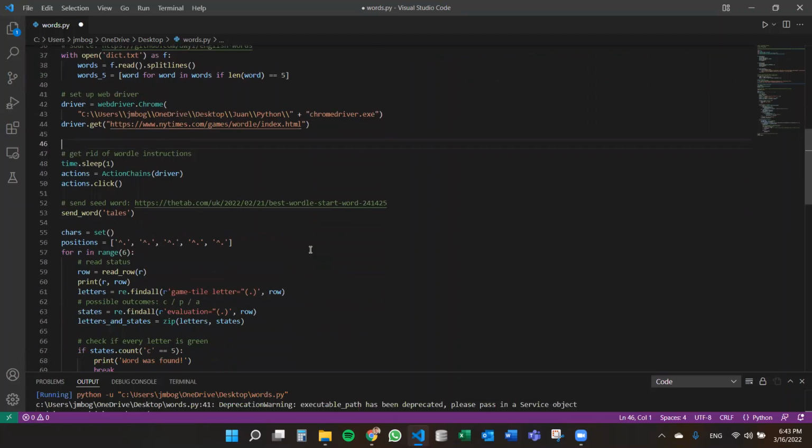One thing to point out here is that, as it turns out, you're going to solve the Wordle much quicker if you start with the word tails. So the very first word will be tails, but after that, it will be the job of the code to figure out which word to send to Wordle. So let's give it a try.